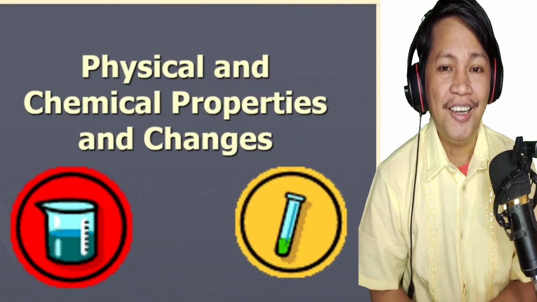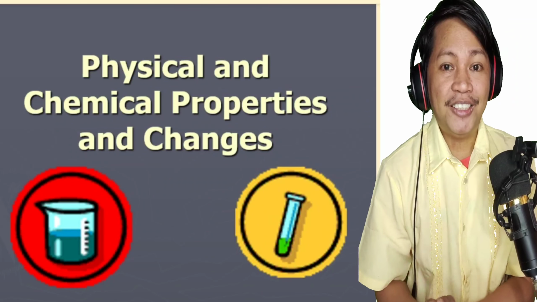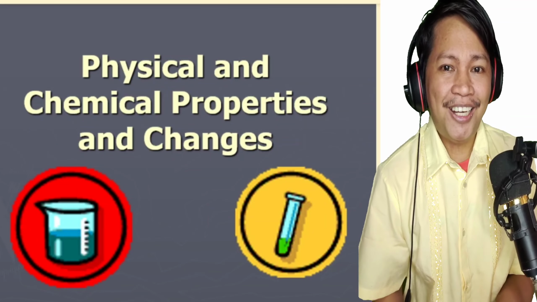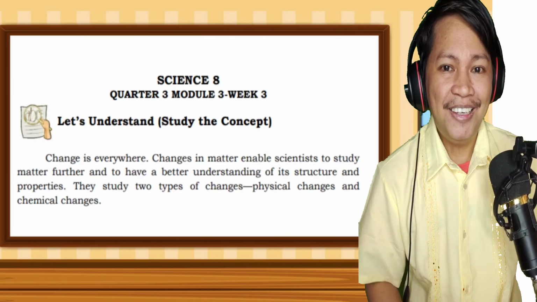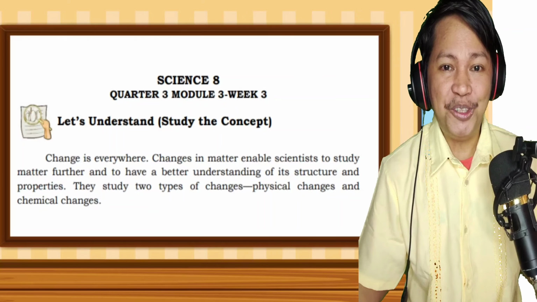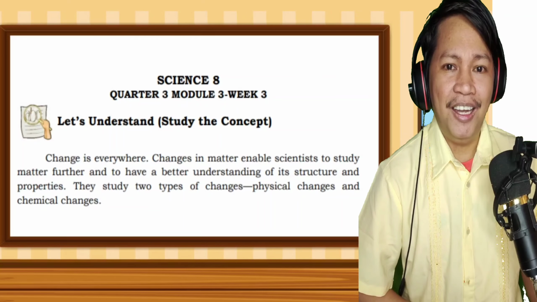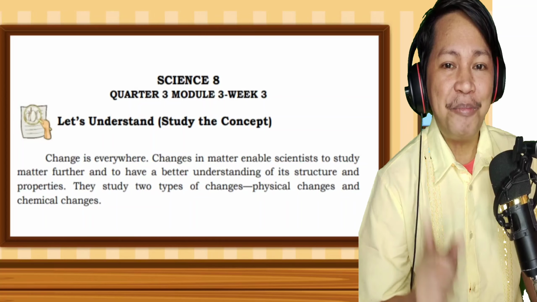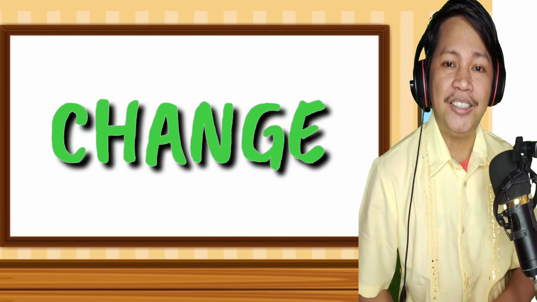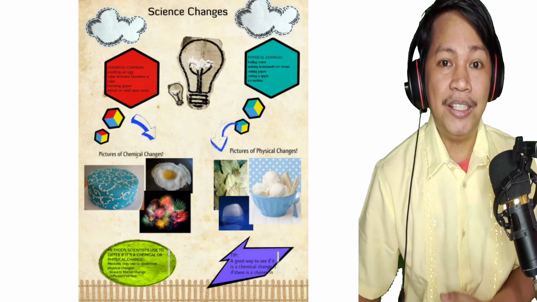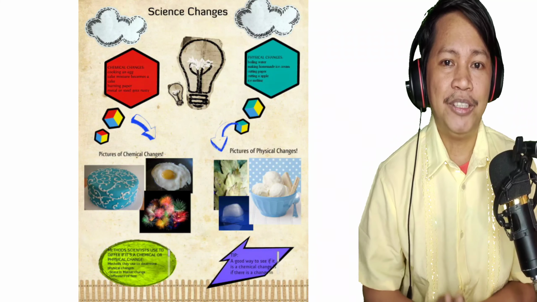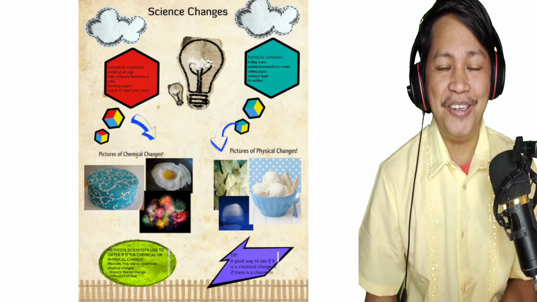Alright, shall we start? In your module, class, the word change is being mentioned. So ano nga ba talaga ang change? Accordingly, change is everywhere. Do you agree with that? Well, I guess so, because as we observe, change is really happening. And as they said, the only permanent thing in this world is change. In the context of science, scientists love changes because they can further investigate and explain things like the properties and behavior of matter.